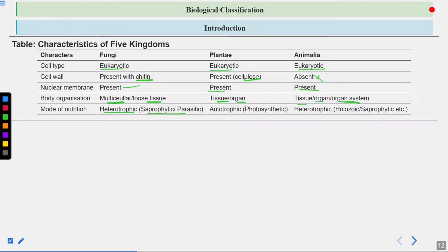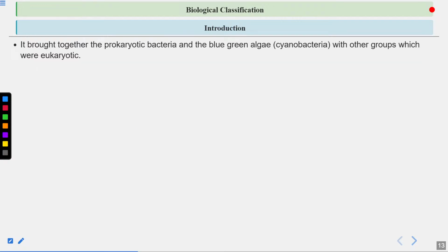Okay. Plants, they are autotrophic. And animals, they are heterotrophic. Mode of nutrition is holozoic, means they ingest the food, then they digest the food, and then they absorb the nutrients from the digested food. So here you can see,